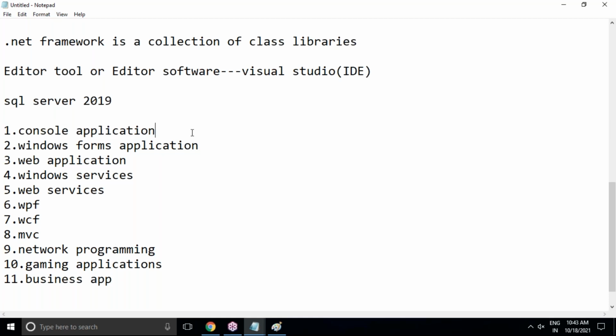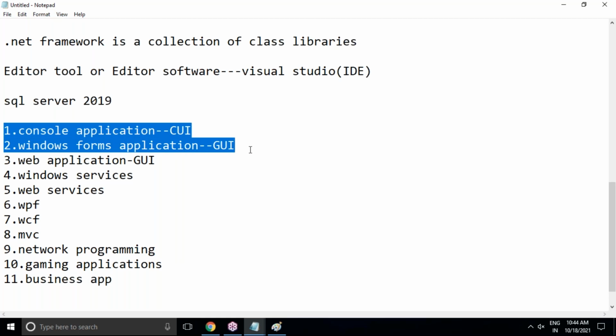Console means it's completely CUI, character user interface or command user interface. Windows means it's completely GUI. Web application is also completely GUI. We are going to deal with all website designing with a graphical user interface only: images, buttons, labels, grid view controls, and some other controls we use in ASP.NET web applications. The first two are standalone or desktop applications, we can say.